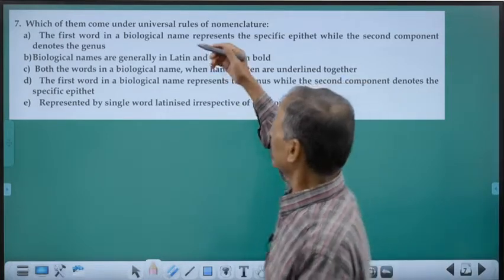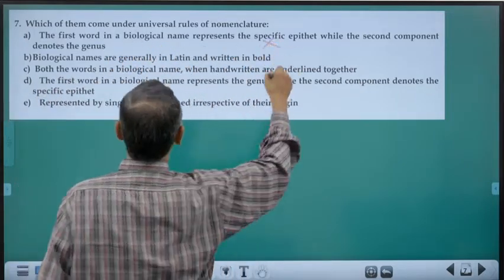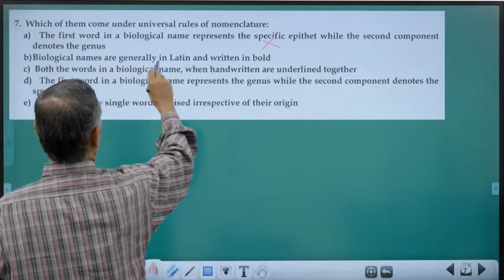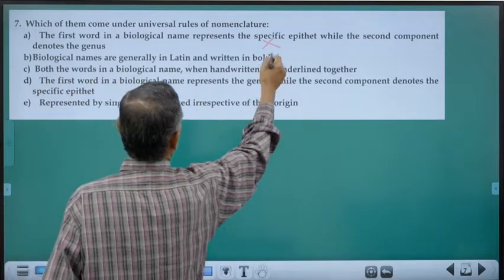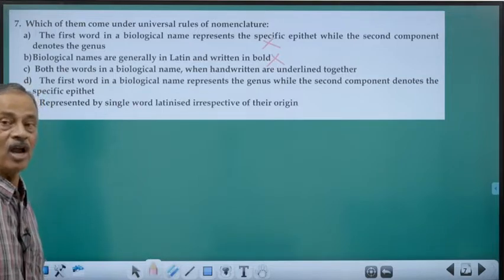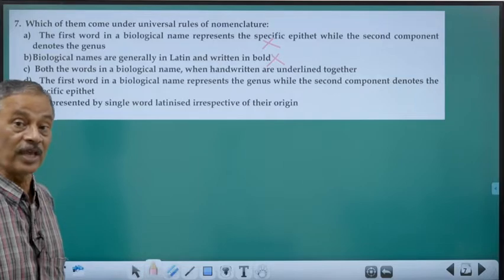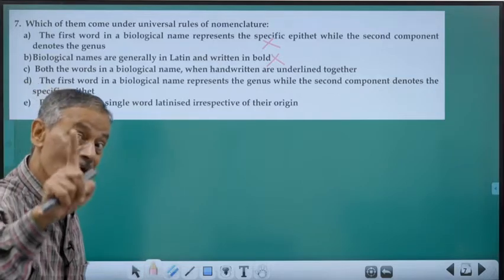So let us see. The first word in the biological name represents the specific. No. Biological names are generally Latin and written in bold. No. The generic name should start with a capital letter, whereas the specific epithet should always be in small letter.